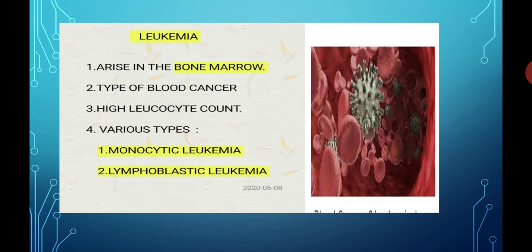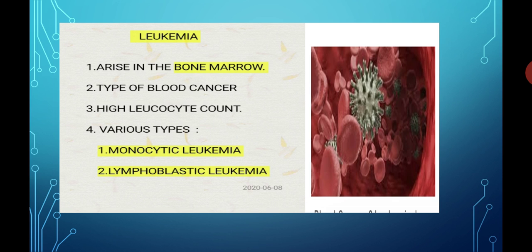There are various types of leukemia such as monocytic leukemia and lymphoblastic leukemia. So there are 2 main types of leukemia. One is monocytic leukemia and the second one is known as lymphoblastic leukemia. This is about the fourth type of cancer, which is known as leukemia.